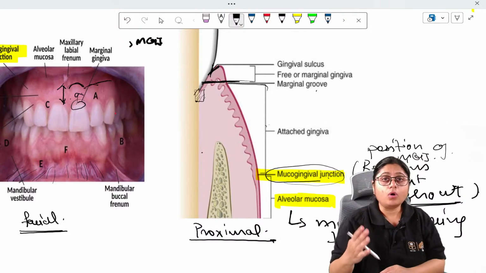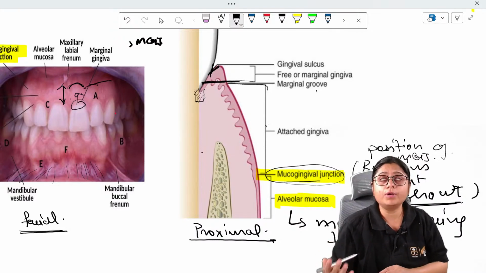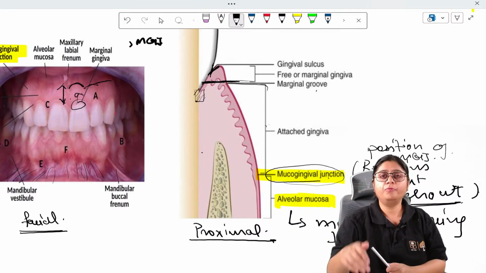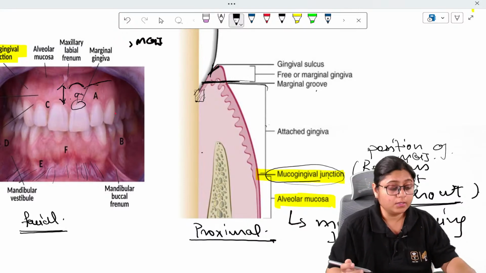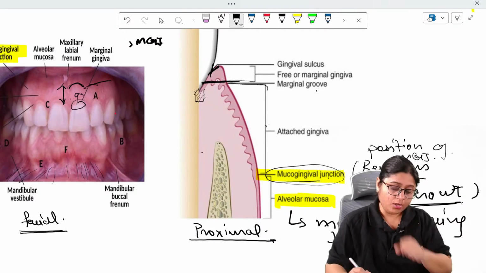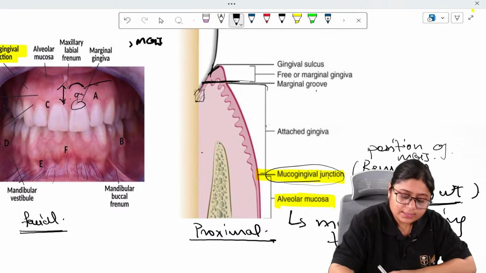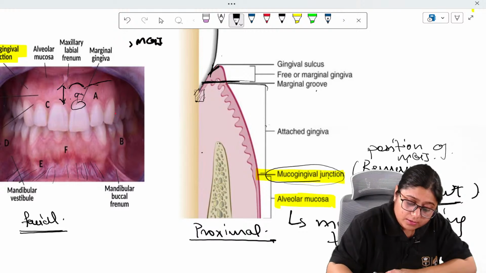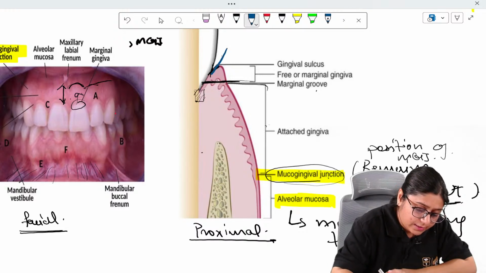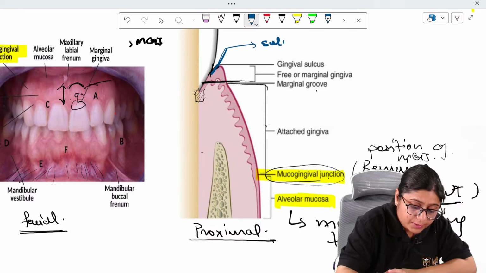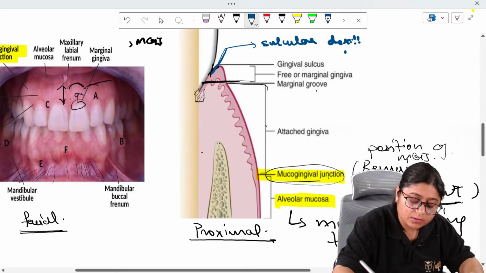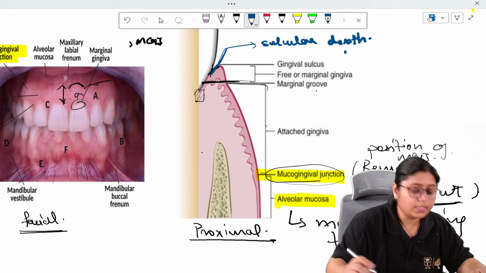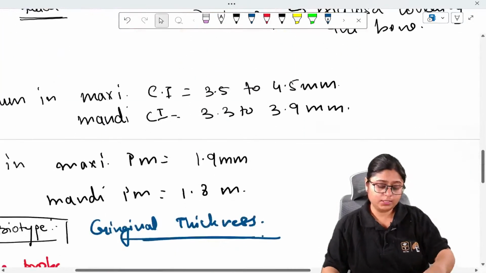In an unhealthy mouth, or in cases of gingival diseases, my probe will penetrate deeper. It will go deeper when there is a pocket present, right? In cases of periodontal diseases, the probe will go deeper. So that is your periodontal depth. When the probe is penetrating here at the sulcus, it is called the sulcular depth.